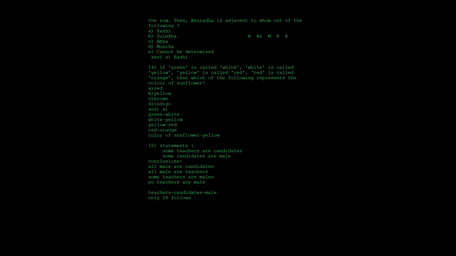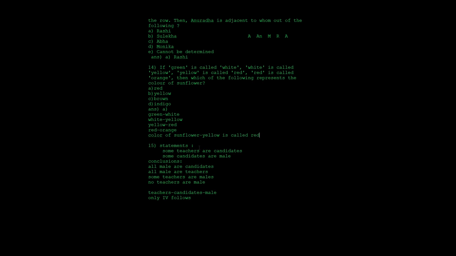The color of a sunflower is yellow. What does yellow mean here? Yellow is called red. So you can say the option red is the correct answer for this question, that is option A. Whenever you solve such a question, find what is asked: the color of a sunflower is yellow, and yellow is called red. Then we shall see the last question.